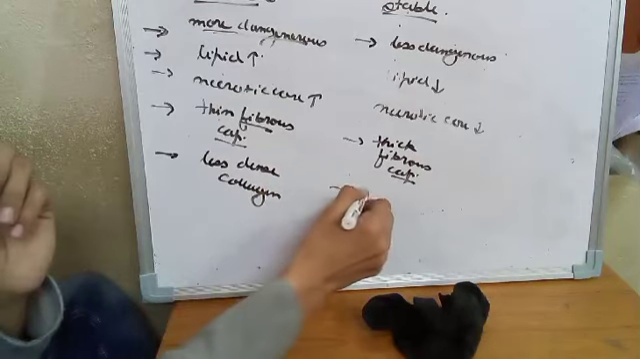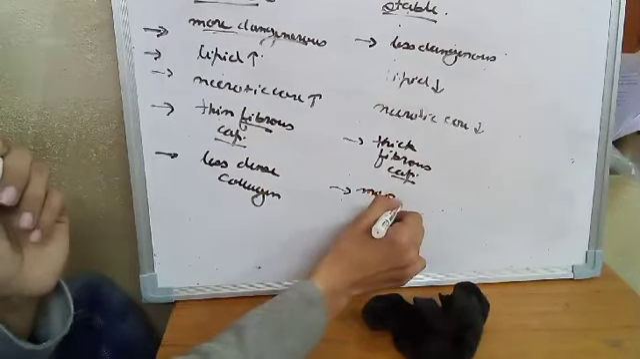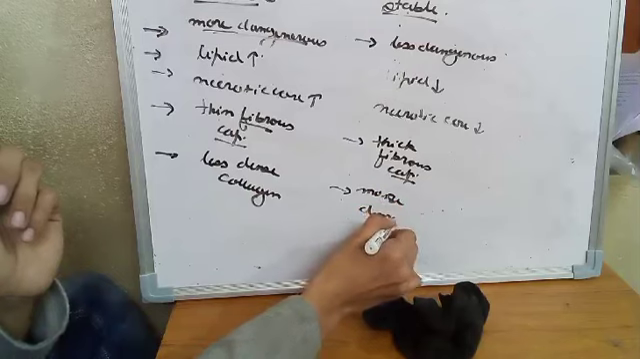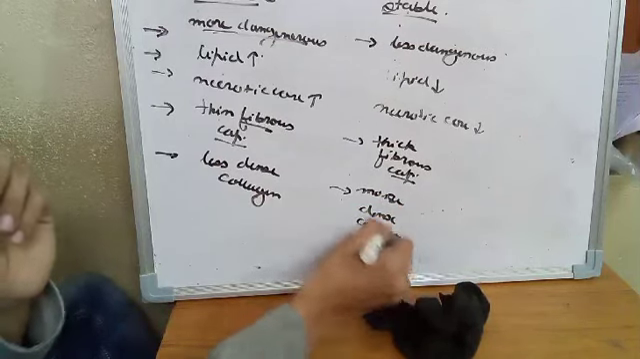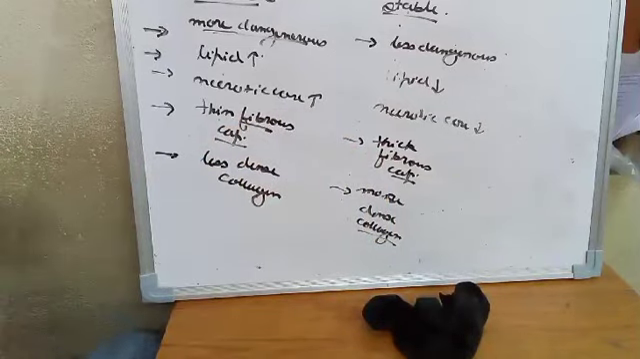Here you will have more dense collagen, more amount of collagen and more dense collagen, because it is a stable plaque, it is not motile as compared to that.